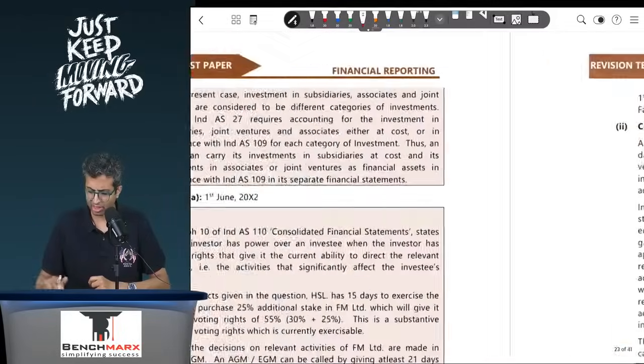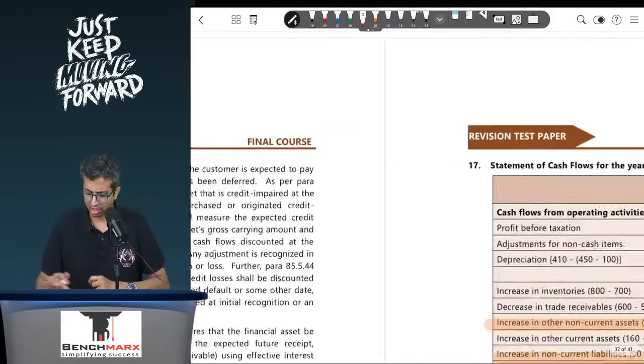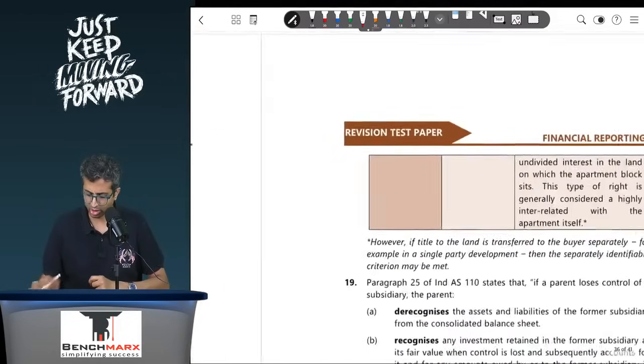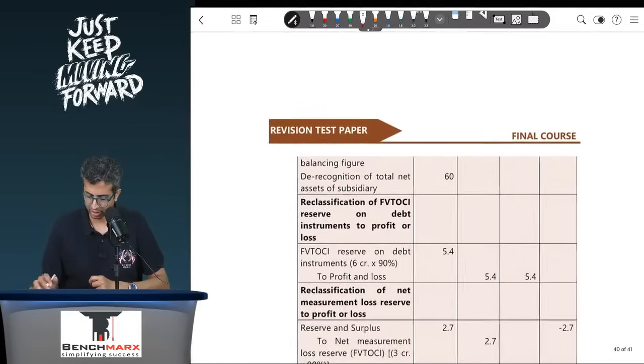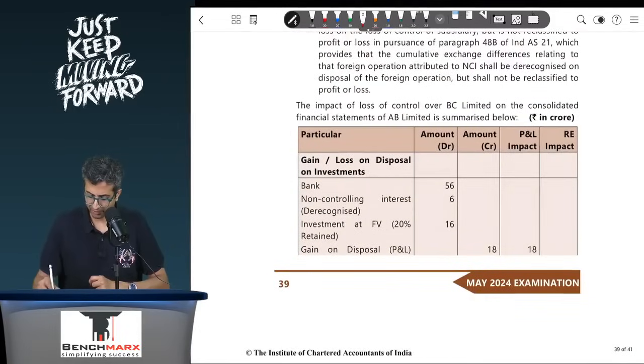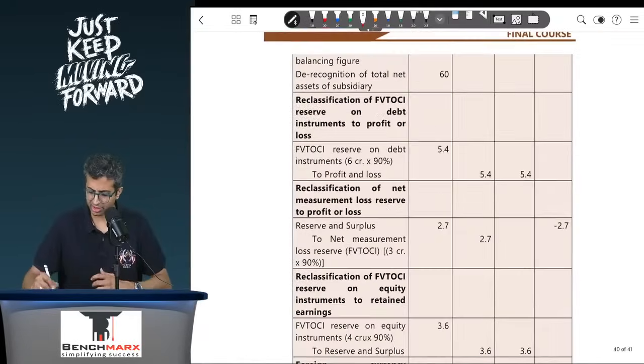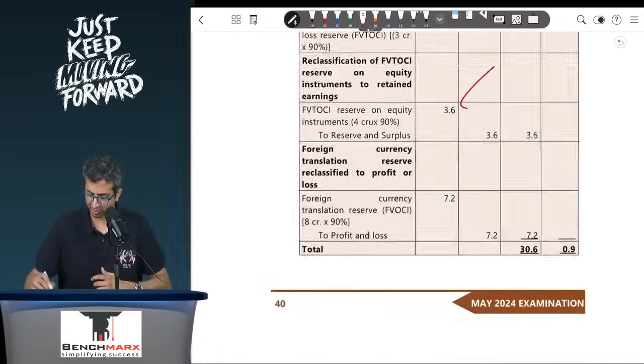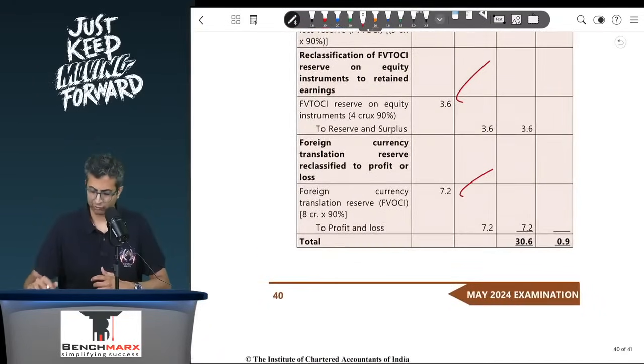So over here, there is probably going to be a gain of around, there would be a gain of, I think, 18, and then every other reserve you see 5.4, 2.7, 3.6 and 7.2, and that is about it.